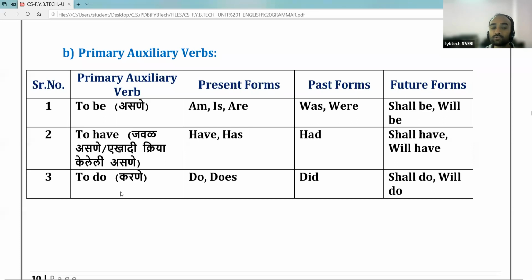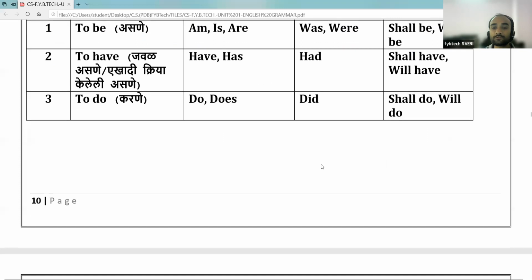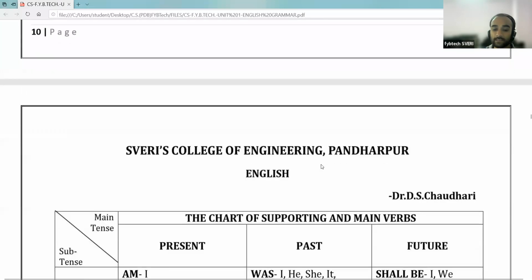Then third is the to do form of primary auxiliaries. In the present tense or present form, we use do or does. Do for I, we, you, they, and does is for he, she, it. Then in the past form, we use did. And in the future form, we use shall do or will do. So this chart also we have discussed in the last lecture.